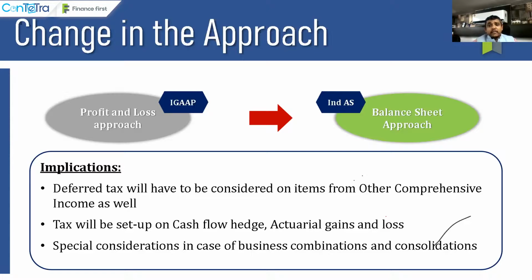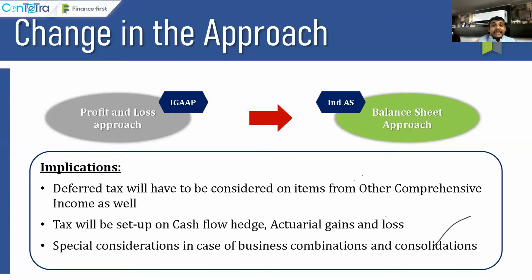So if on realization you are going to pay tax, then logically today the cash flow hedge has to be net of deferred tax. Now, logically speaking, this cash flow hedge reserve, what I am showing, is it the true value of the reserve? The answer is no, because on realization definitely there is a tax consequence. That tax consequence needs to be recorded today, right? So this is the kind of implication it has as far as deferred taxes based on the balance sheet approach.